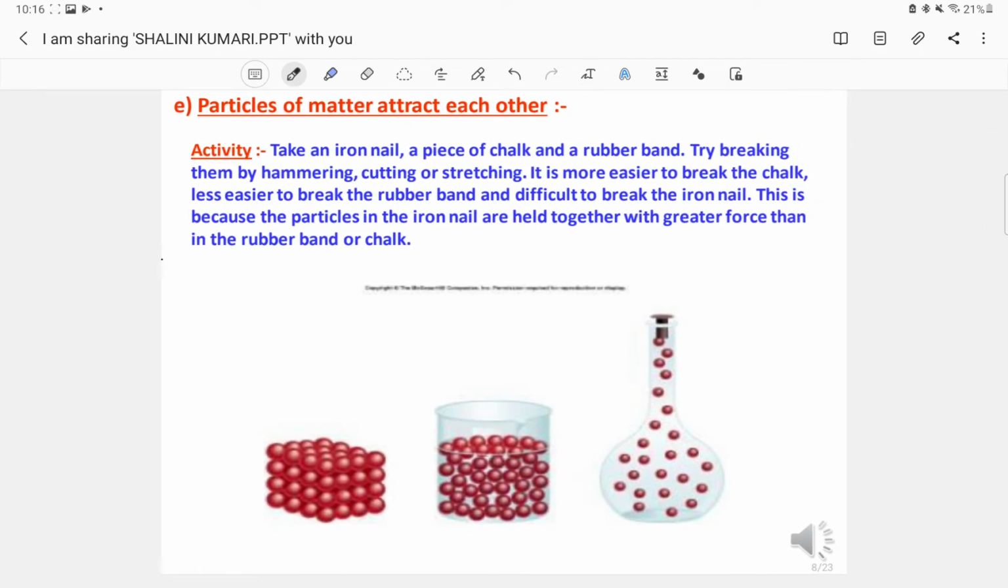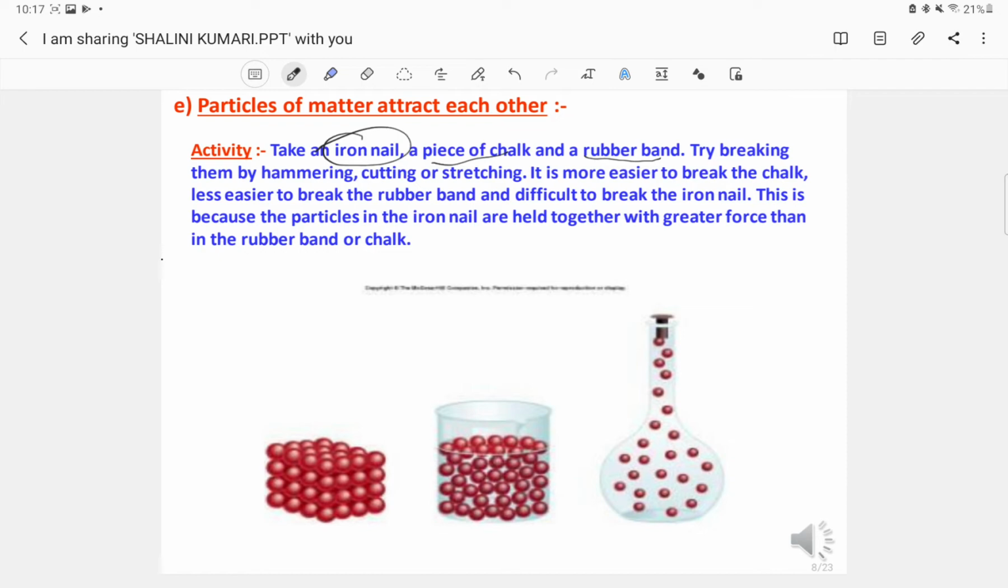Take an iron nail, a piece of chalk and a rubber band. These are three different kinds of solid you can easily identify. An iron nail is very hard. You cannot break or cut it easily. But a piece of chalk, you can easily break into two pieces. You can easily dissolve it in water. It gets evenly dissolved. A rubber band, again a different kind of solid, gets stretched easily. It will not break, but it will get stretched.